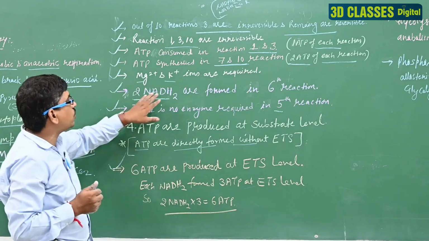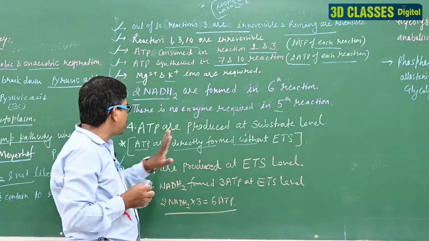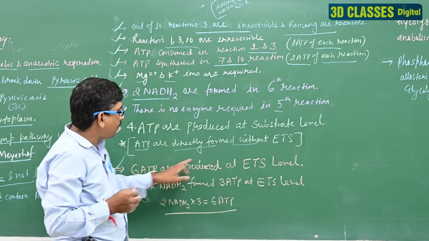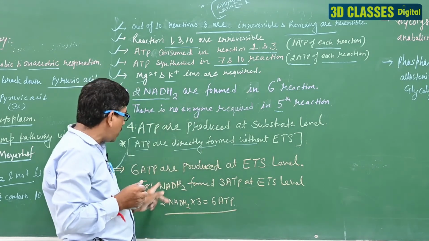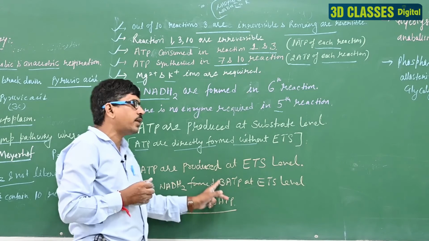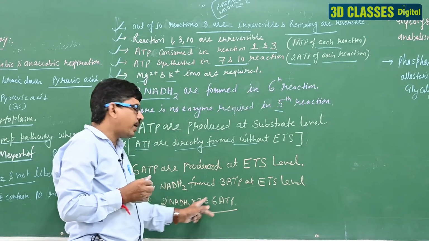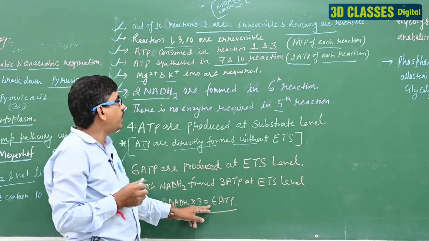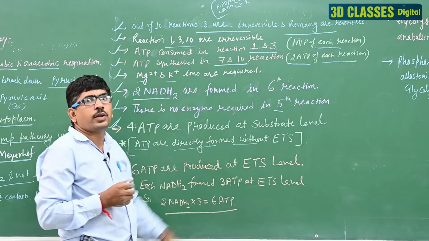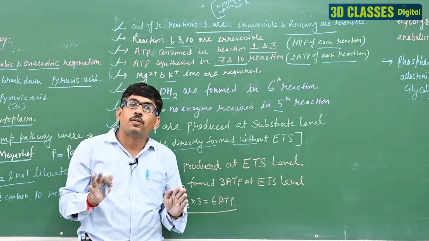So फिलहाल हम बात कर रहे हैं यहाँ पे NADH2, तो we can say the NADH2 are formed in the 6th reaction, there is no enzyme required in the 5th reaction. 6 ATP are produced at ETS level because 2 molecules of NADH2 are formed, so each molecule of NADH2 makes 3 ATP, so 2 NADH2 make 6 ATP. So how many ATP are formed? 6 ATP plus 4 ATP is equal to 10 ATP.